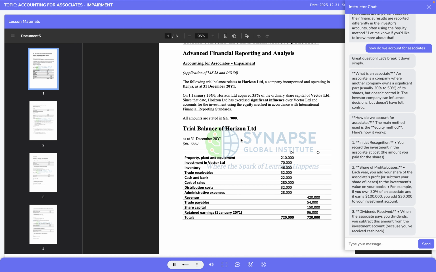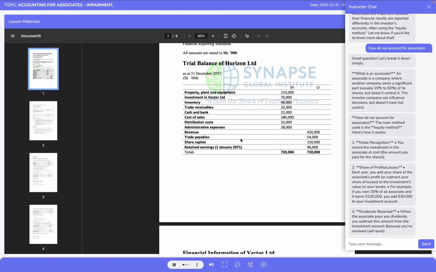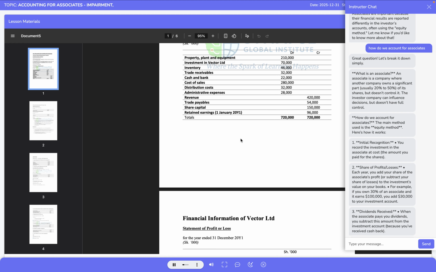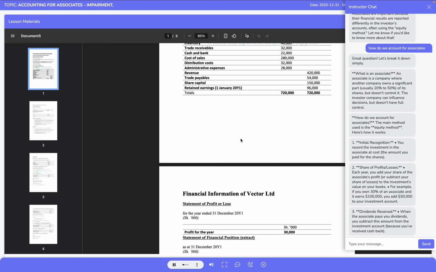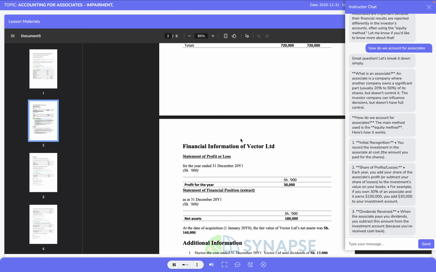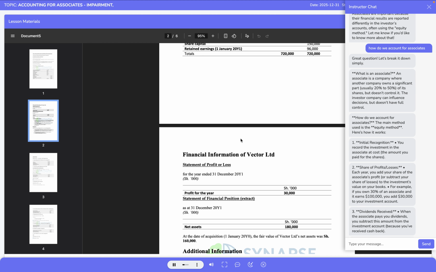On the credit side of the trial balance, Horizon Limited reports revenue of 420,000, trade payables of 54,000, issued share capital of 150,000, and retained earnings at the 1st of January 2021 amounting to 96,000. The trial balance totals agree at 720,000, confirming arithmetical accuracy at the initial stage. This trial balance forms the foundation upon which all further associate-related adjustments will be made.